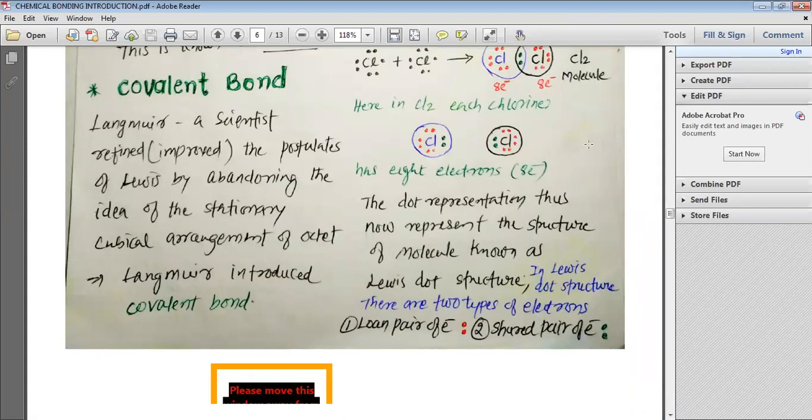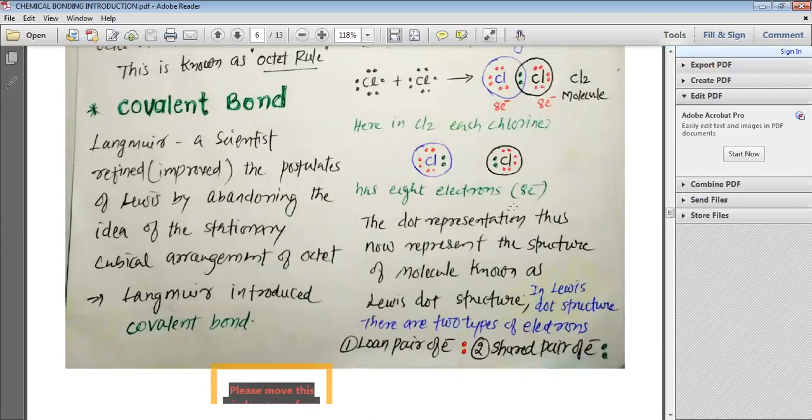They acquire the electronic configuration similar to argon, the inert gas. The dot representation that represents the structure of the molecule is known as the Lewis dot structure.